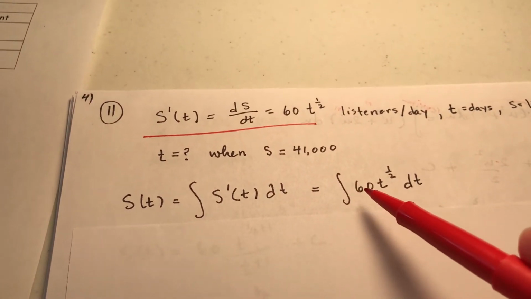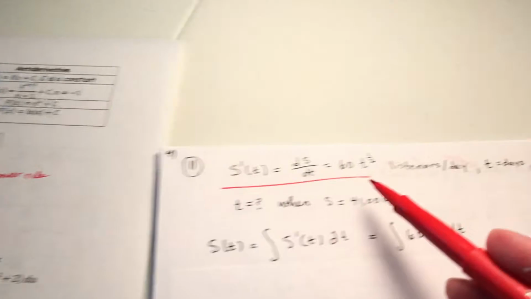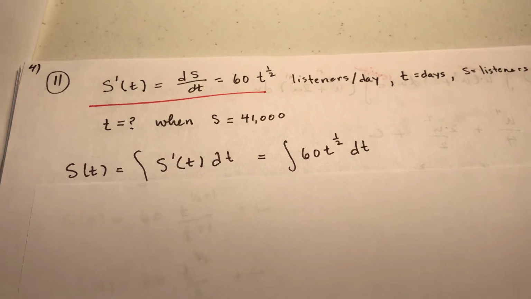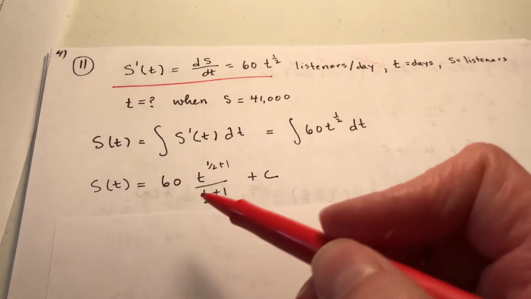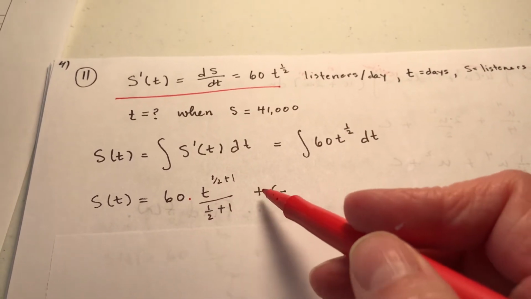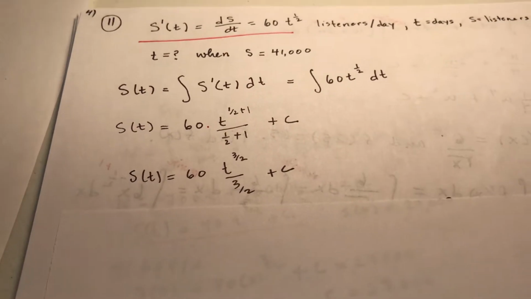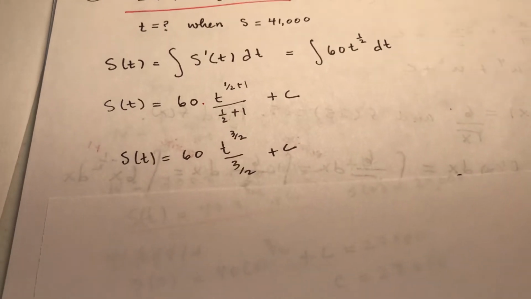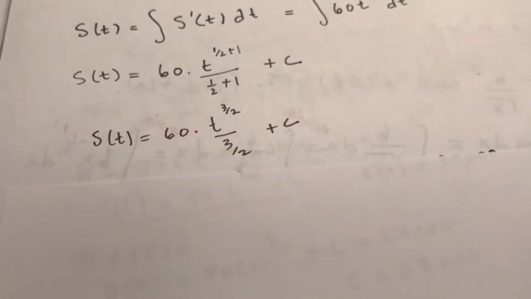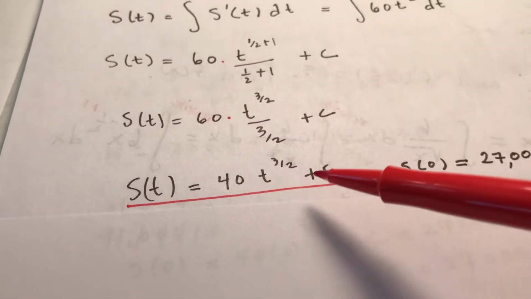So I'm going to integrate 60t to the 1/2 dt. And notice it was given as a 1/2. They could have said square root of t. And I'm just going to use the power rule here. The 60 is a constant, and then I just add 1 to the power, and then I have this plus c. So when I add 1 to the power, 1/2 gives me 3/2. So I get 60 times t to the 3/2 over 3/2 plus c. Now 60 divided by 3/2, you can put that in your calculator, will give you a 40. So this is my function with a plus c.